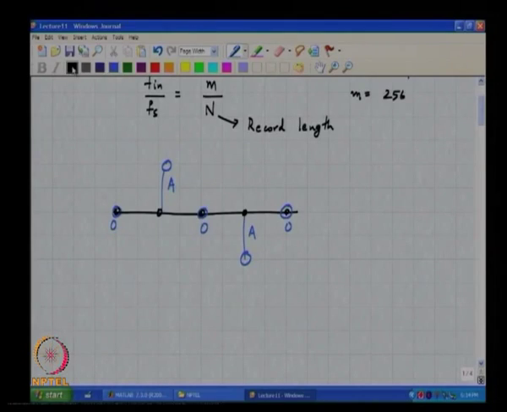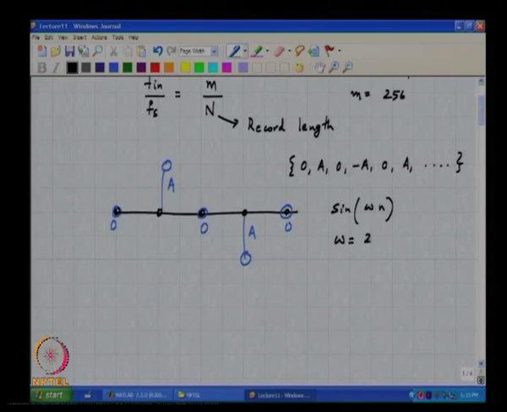The sequence is 0, A, 0, minus A, 0, A and so on. It is a single sinusoid at what frequency? Right. So, this is simply sine omega n, where omega is 2 pi by 4, correct. So, this is sine pi by 2 times n.